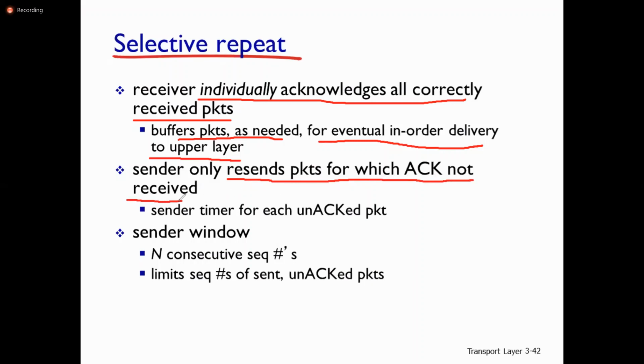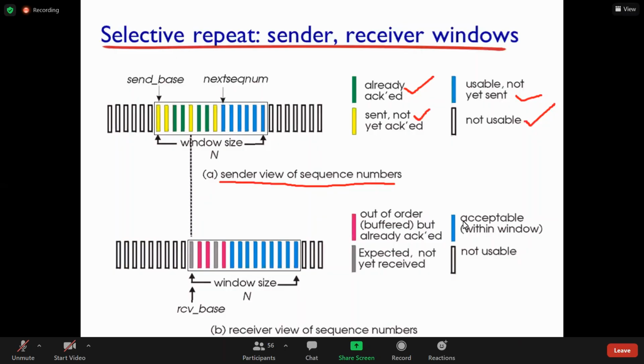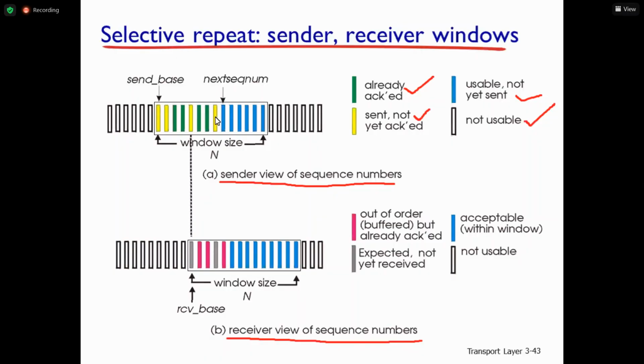If the acknowledgement is not received for a particular packet, in order sequence. Sender view: yellow color is sent not acknowledged, green is already acknowledged.